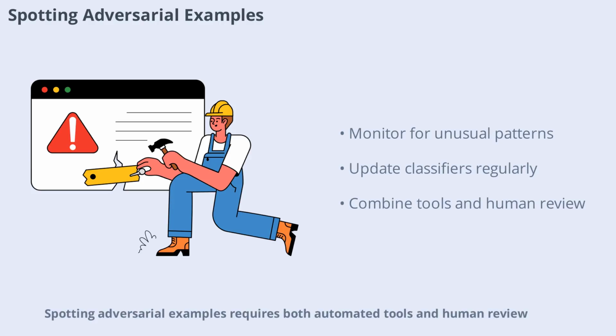Spotting adversarial examples requires both automated tools and human review. By monitoring for unusual input patterns and regularly updating classifiers, developers can catch and block these subtle attacks before they cause harm.